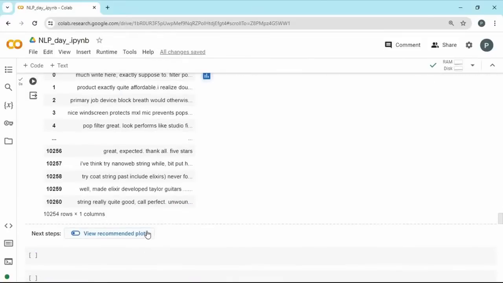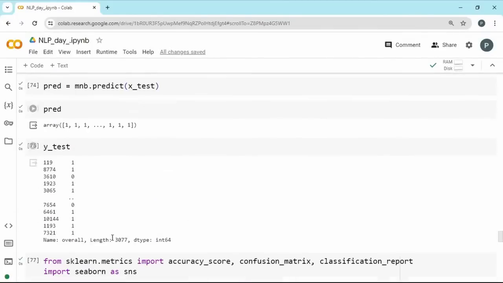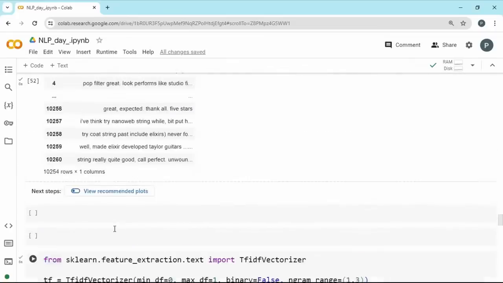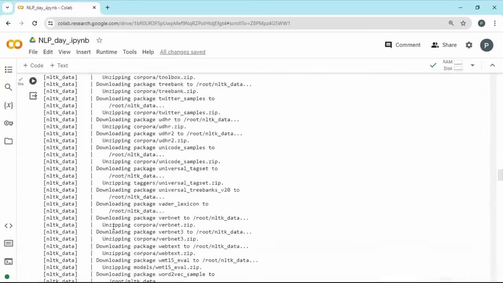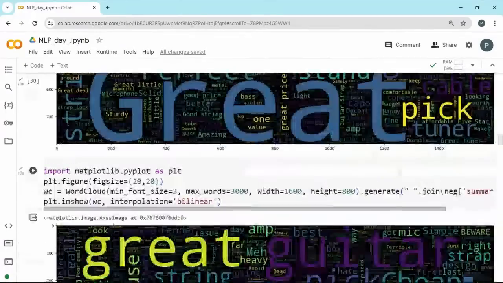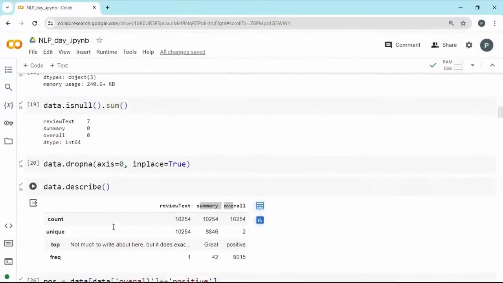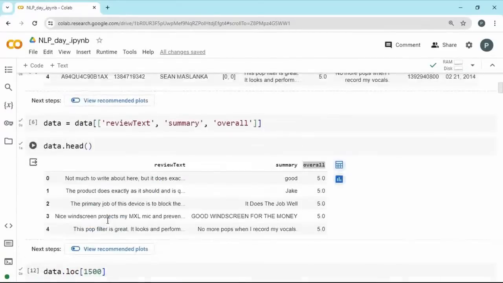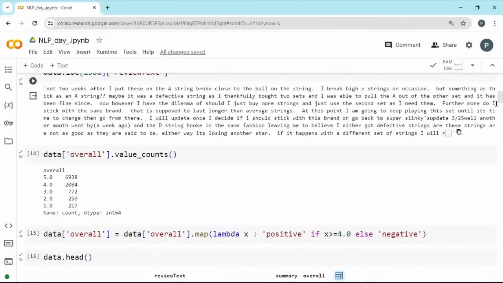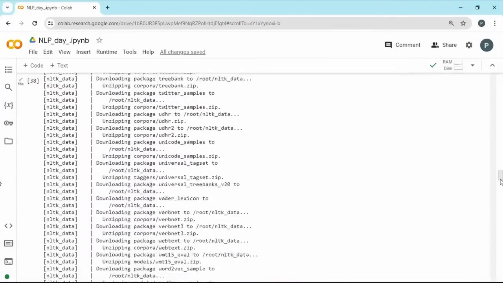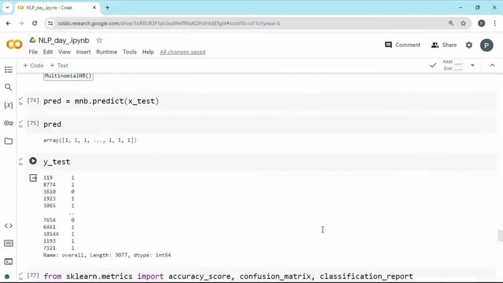Especially we have to be careful when the accuracy may look high, but if you try to evaluate it, you can find there is some discrepancy with the imbalance or some details which is going to cost us down the line. So we can do some alterations and evaluate this model as well. One such thing would be dropping the review text and taking only the summary, or dropping the summary and taking only the review text. With those things we can fine tune this. You can do it as an assignment. Especially we can fit and evaluate with multiple models.